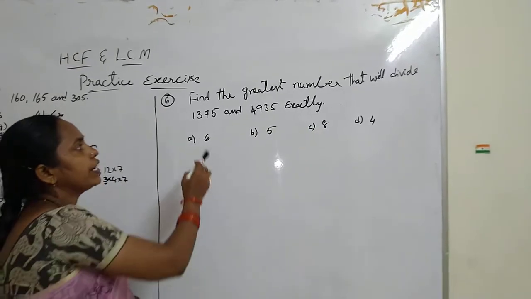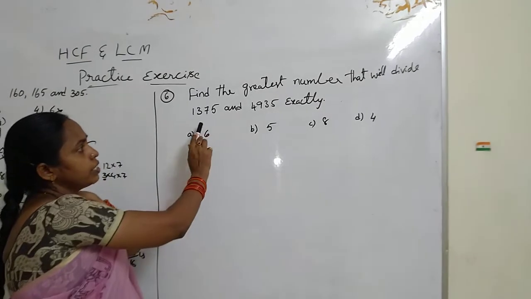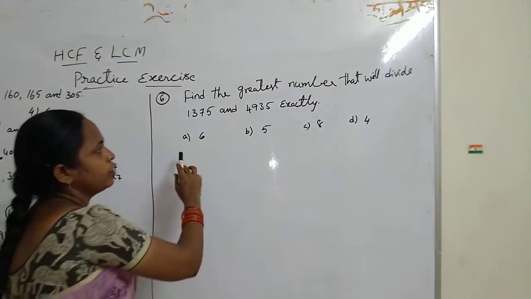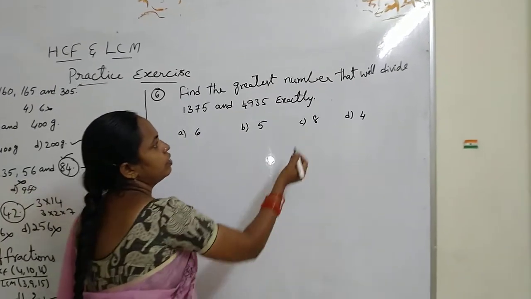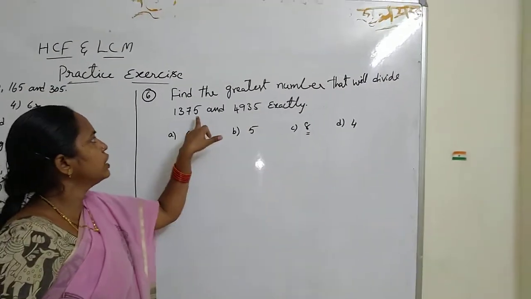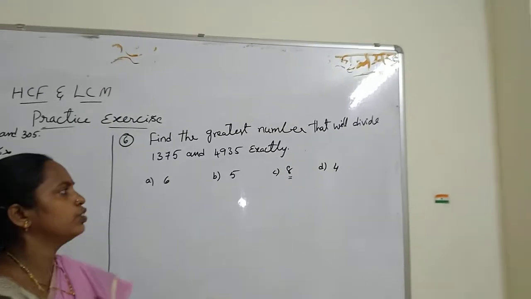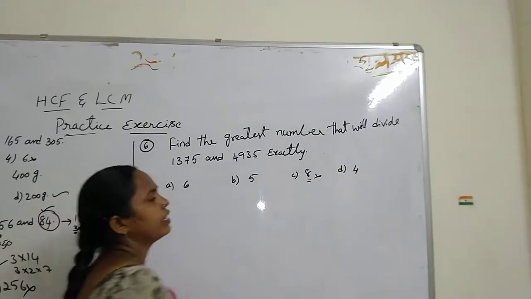Here we have to find out the HCF of these two. So here HCF means greatest factor. In these options the greatest number is 8. The last digit here is 5, which means it is not divisible by 8. So it is not our answer.